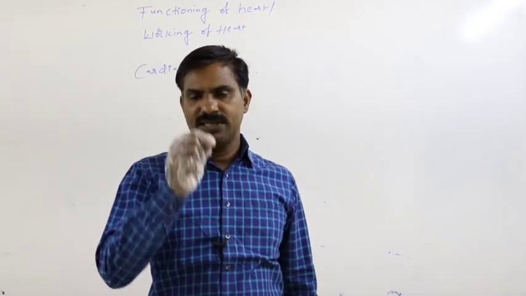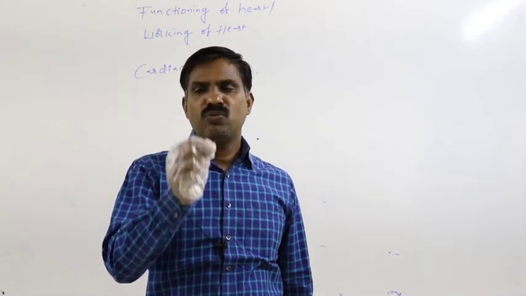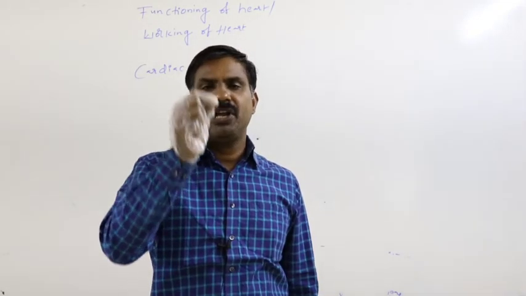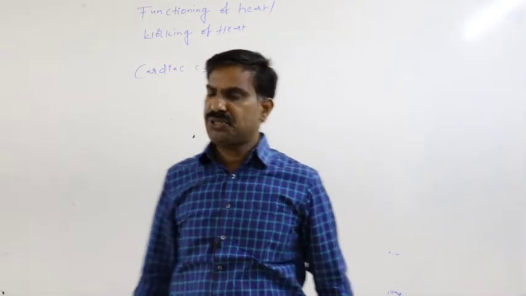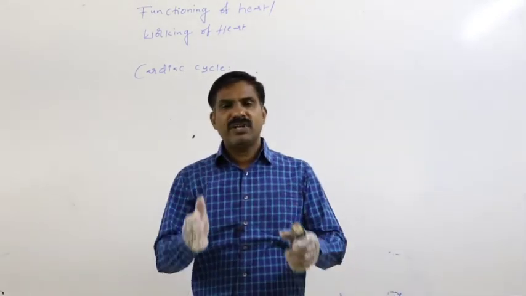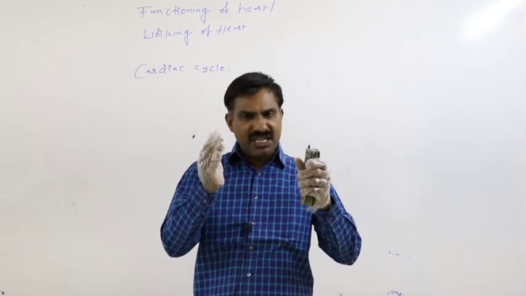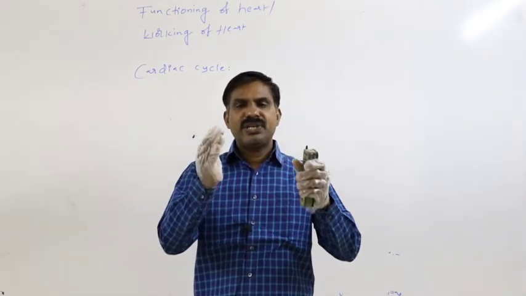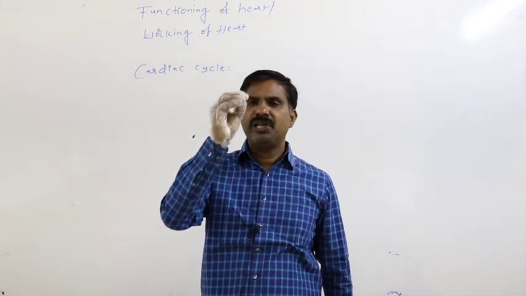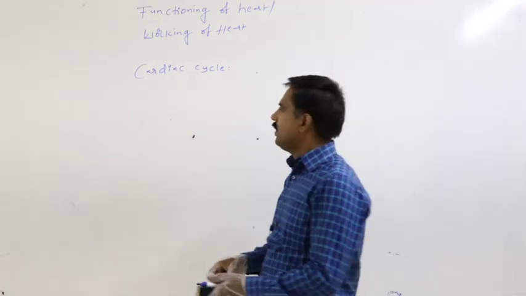All the events which occur one after another in a heartbeat together constitute the cardiac cycle. Whatever events occur in a sequence in a single heartbeat, those events collectively constitute the cardiac cycle.